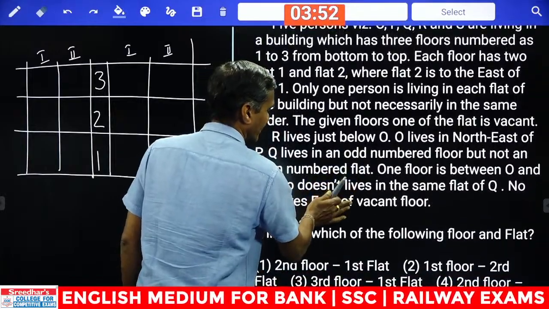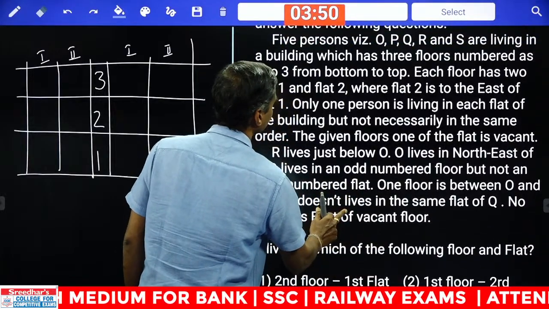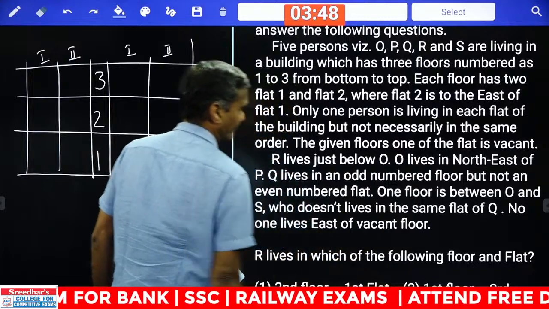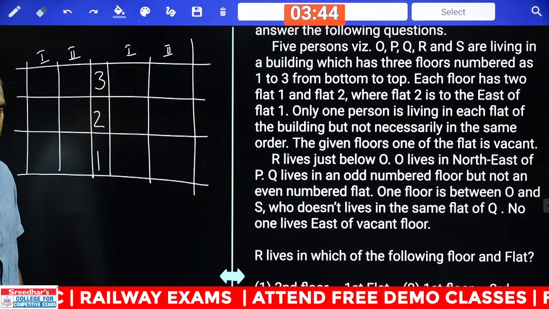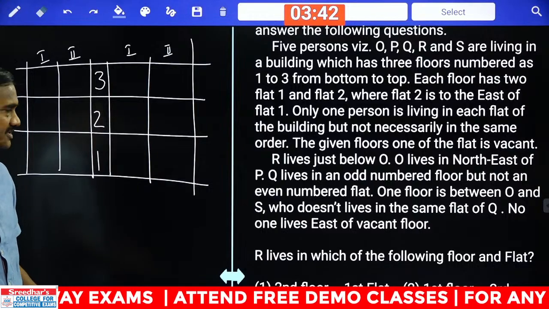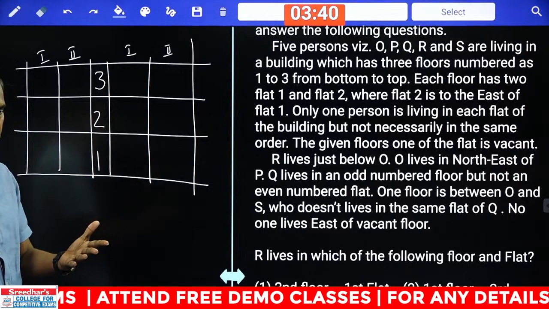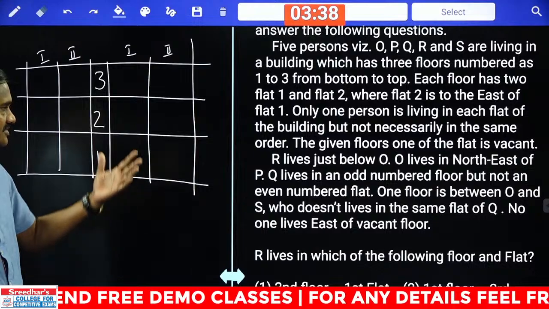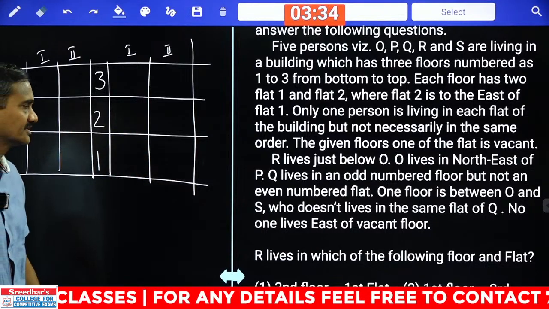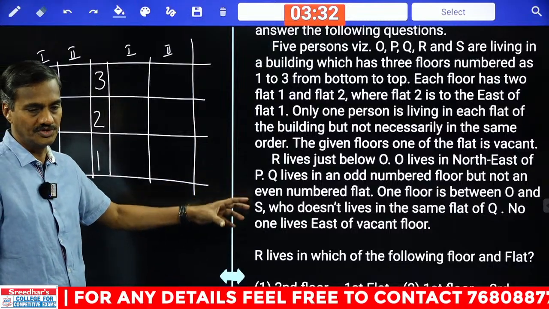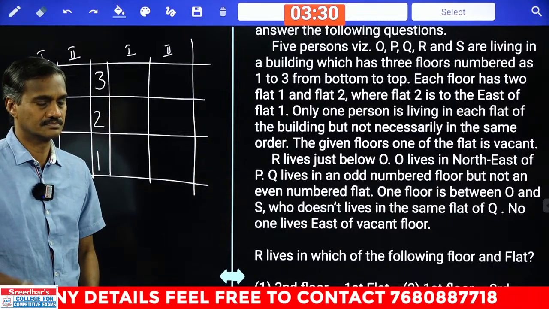Among them, one of the flats is vacant. There are 3 floors and each floor has 2 flats, altogether 6 flats. Only 5 persons are staying in these 6 different flats, and one of the flats is vacant. Then try to find out who is staying on which flat.